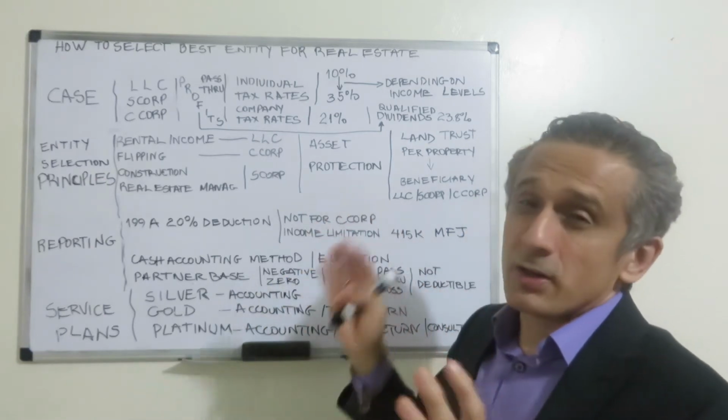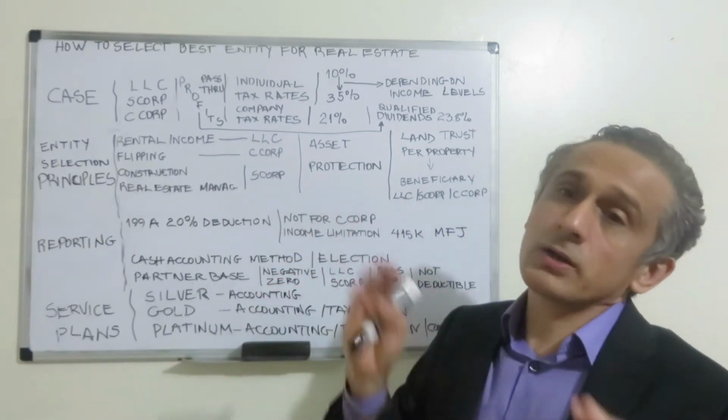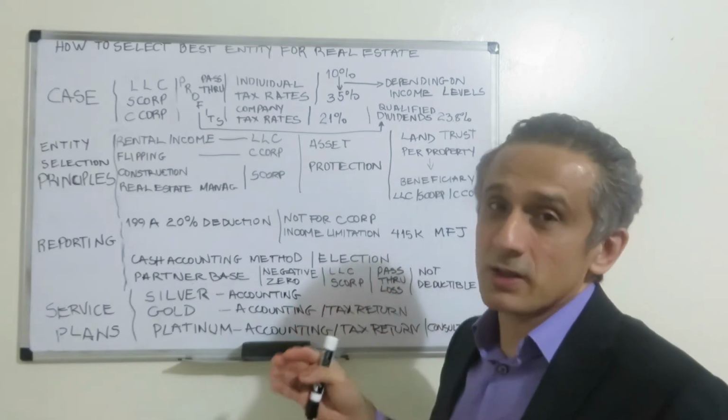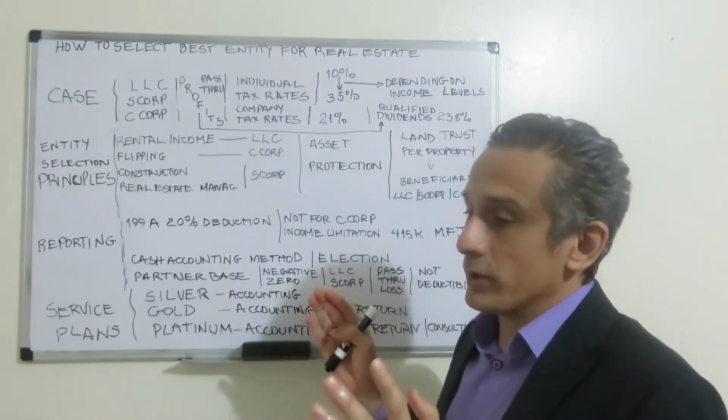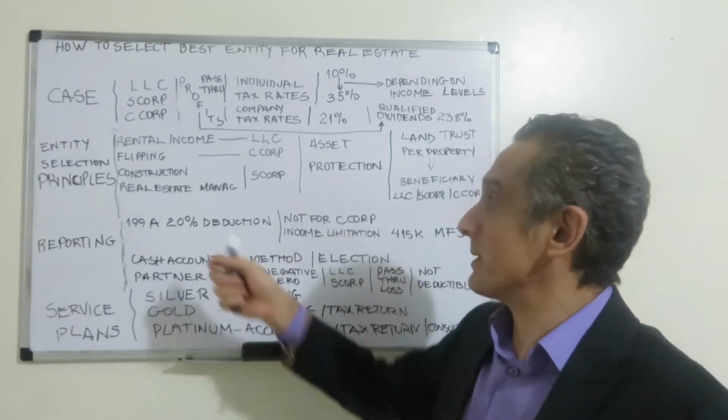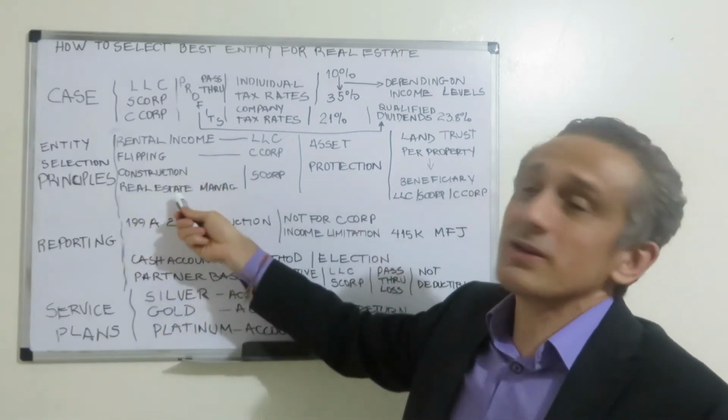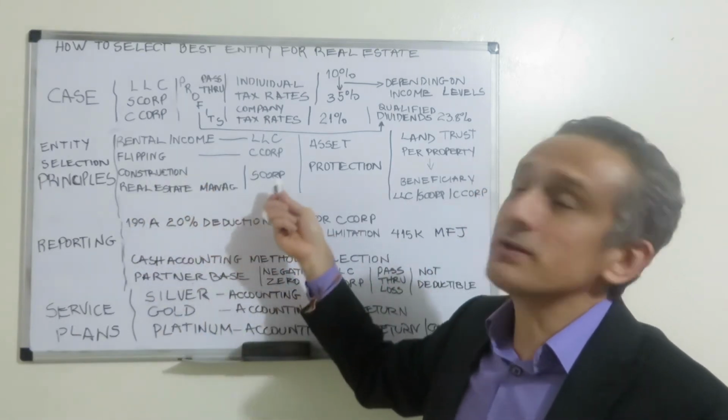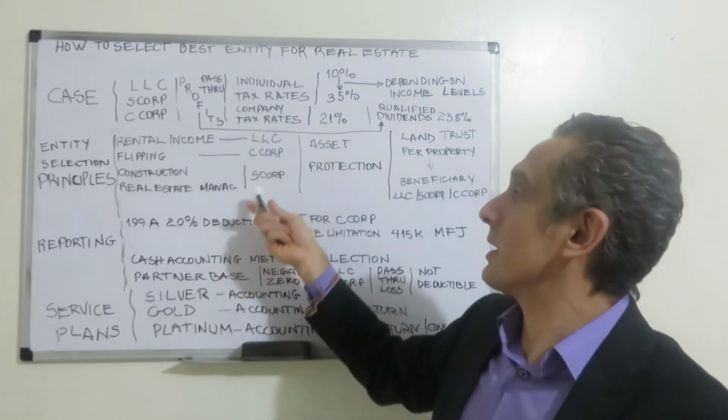So it's better to plan this before and consult with an experienced tax professional before doing the application for the company. In terms of construction and real estate management, the entity of election is the S Corp.